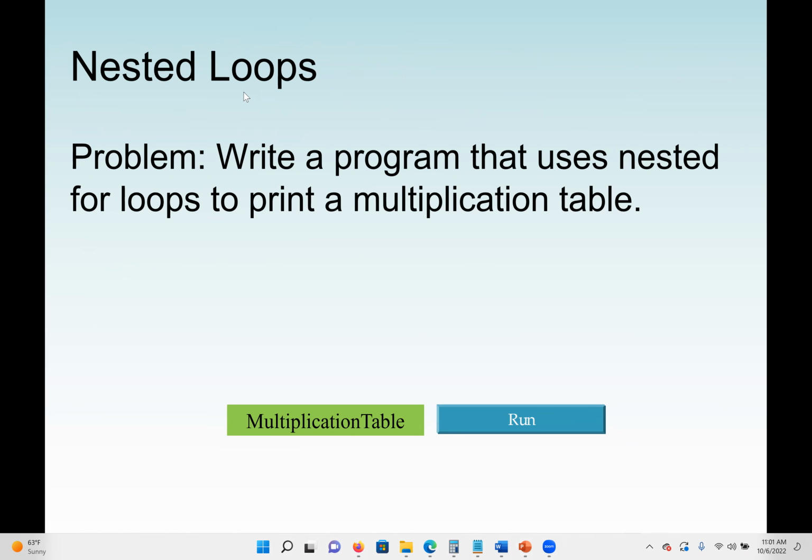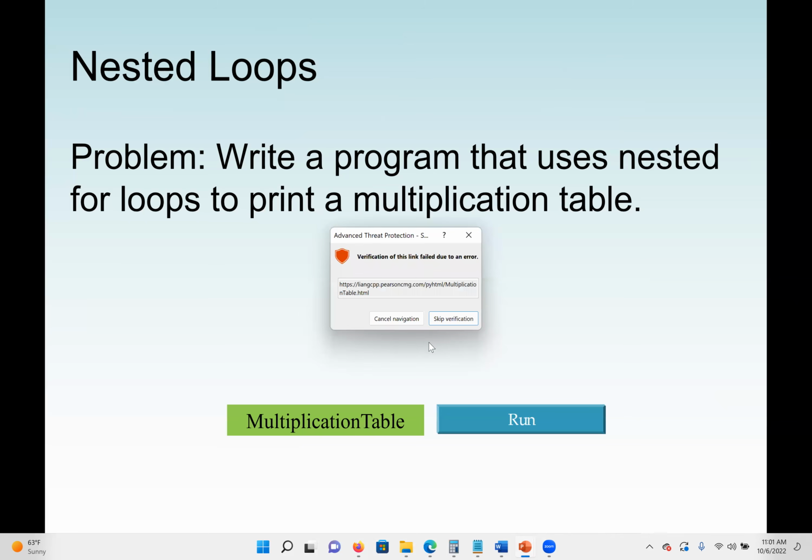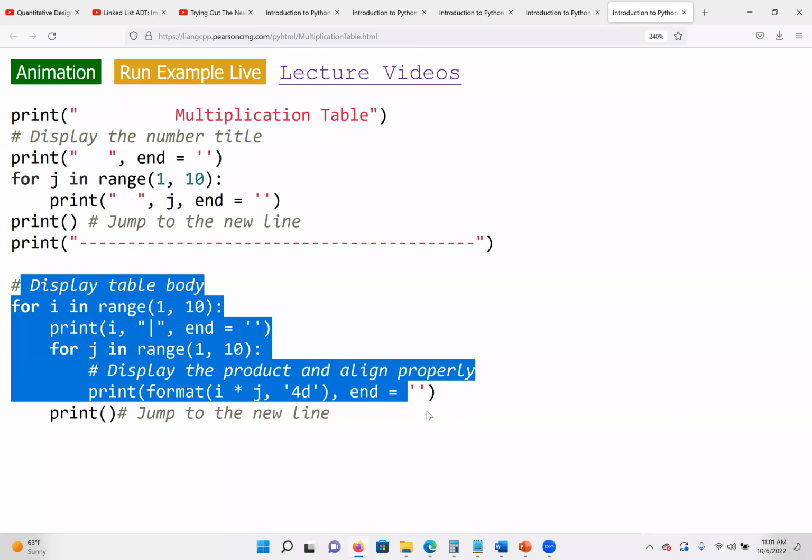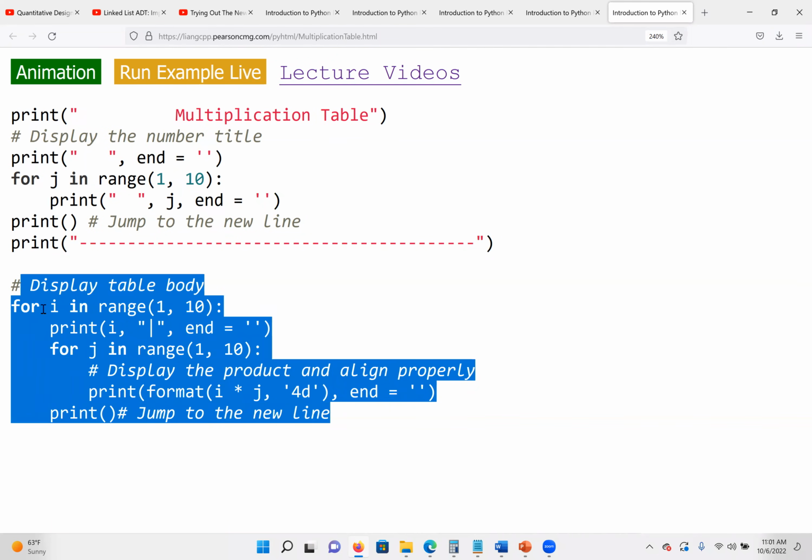So we also talk about nested loops. A nested loop means, again, a loop inside another loop. So let's say this example here. What we are learning right now, we can see the for loops. We have a for loop outside. Then we have a for loop inside.